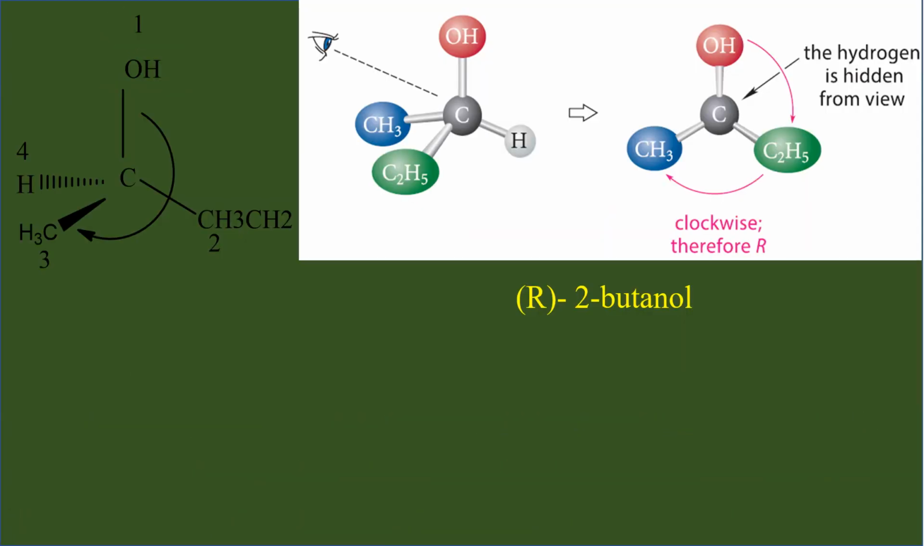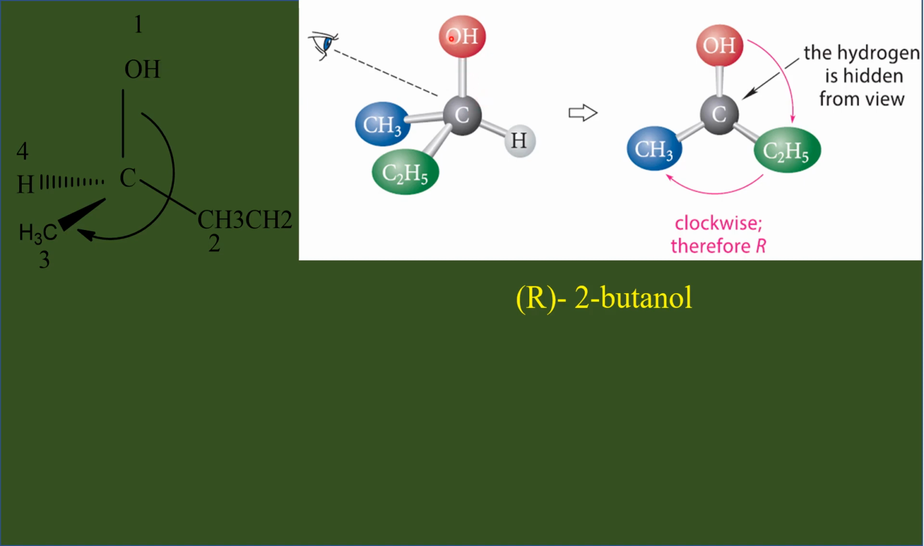Here I have 2-butanol, CH3, CHOH, CH2, CH3. This is 2-butanol. 2-butanol has a chiral carbon to which we have a methyl group, ethyl group, OH and hydrogen connected. There are 4 different groups connected to the carbon atom. Therefore, this is an asymmetric carbon, a chiral carbon.